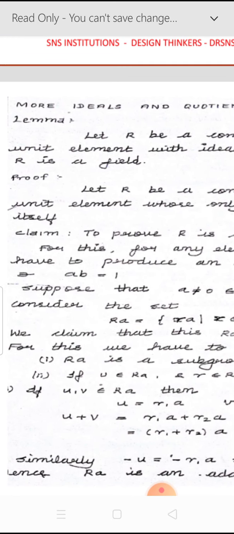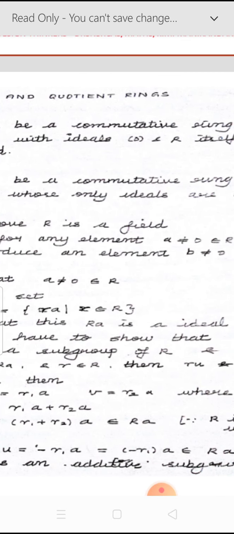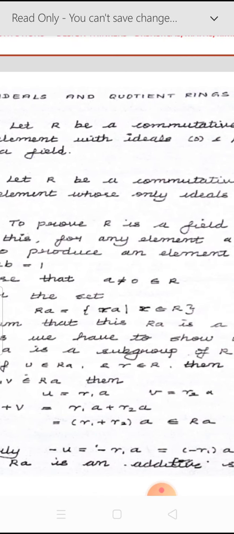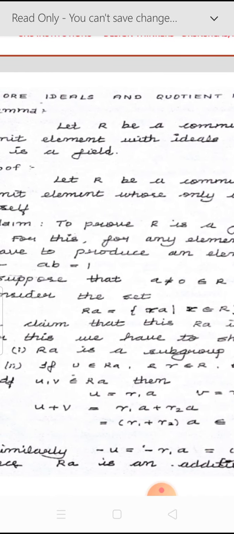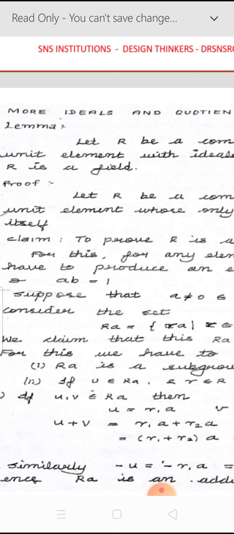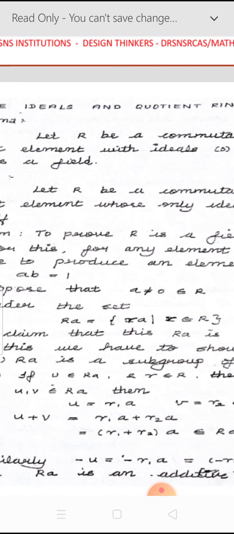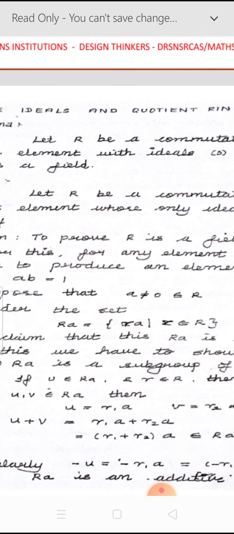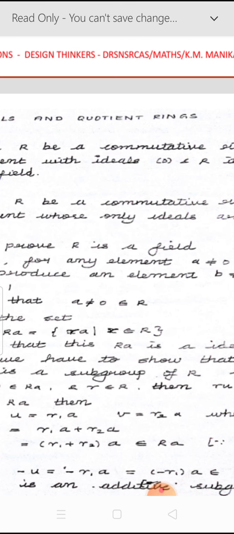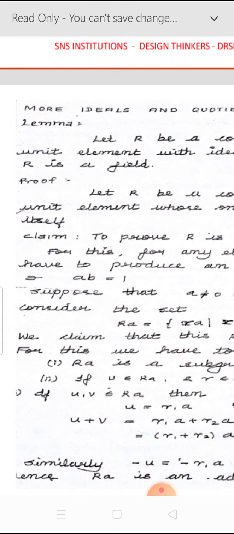In the next lemma we are going to show the following. Let R be a commutative ring with unit element whose only ideals are 0 and R. So we are given that R is a commutative ring with a unit element, and its only ideals are the singleton 0 and R. Then we have to show that R is a field.